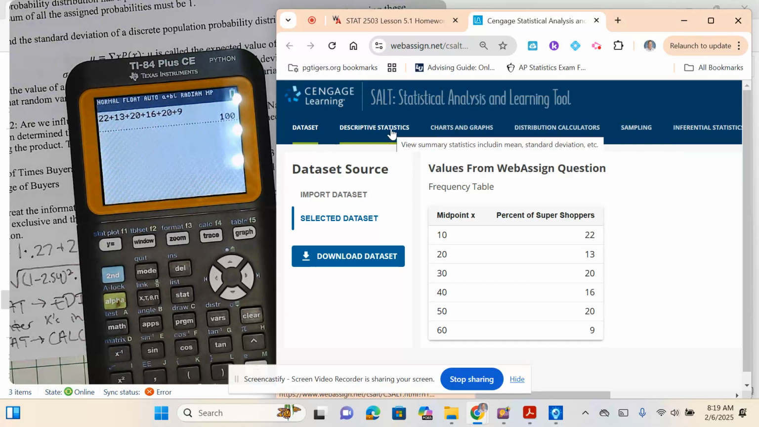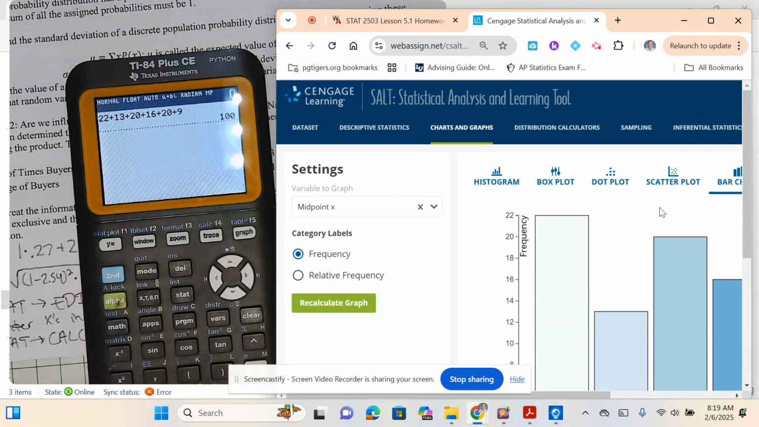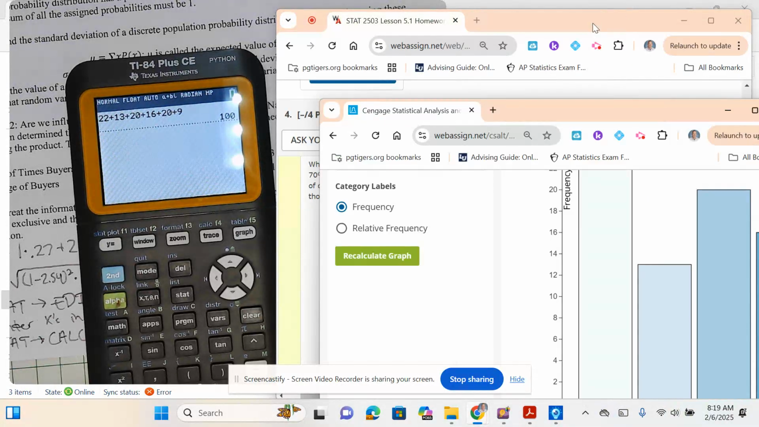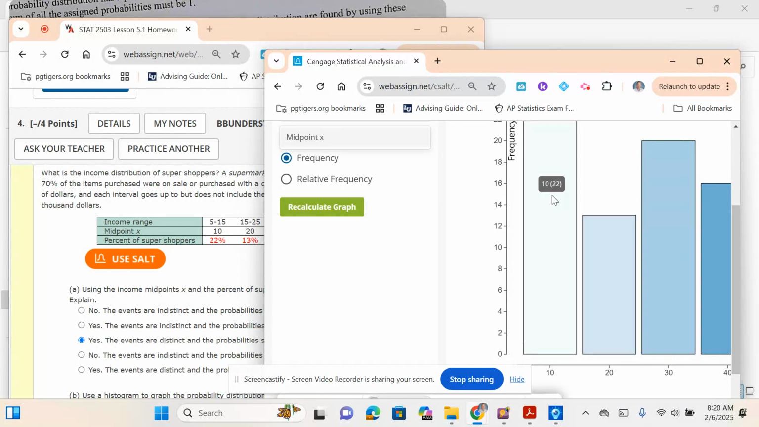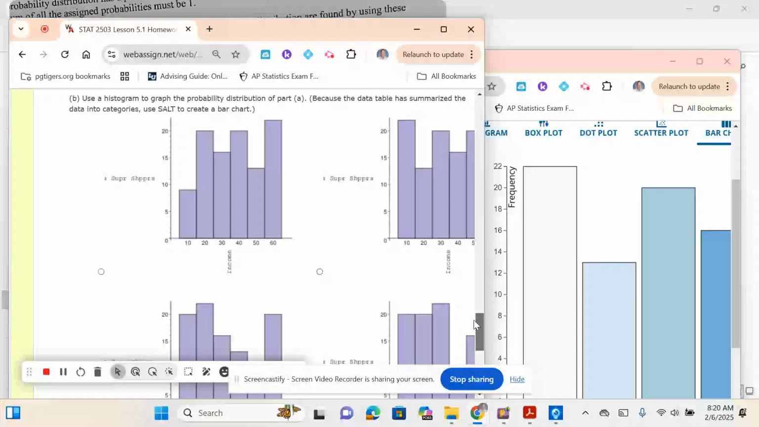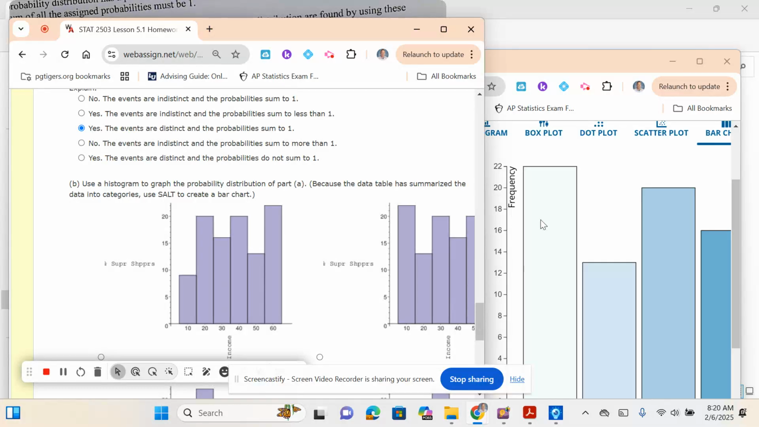Once you do SALT, you're going to click Charts and Graphs. Then you're going to be on the bar chart, which it already defaults to, and you're going to select your variable, midpoint. And so it does the bar chart there. I'm going to pull this out so you can see. The first one has a frequency of, I believe, or no, I'm sorry, of 22. The 10 has a 22.